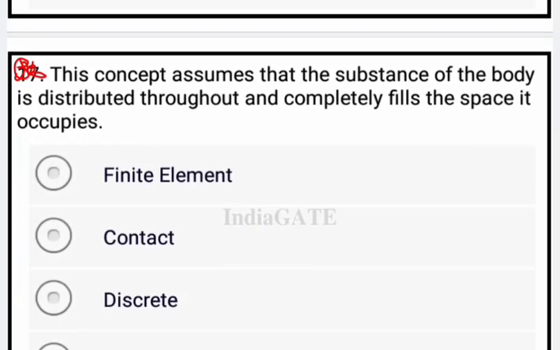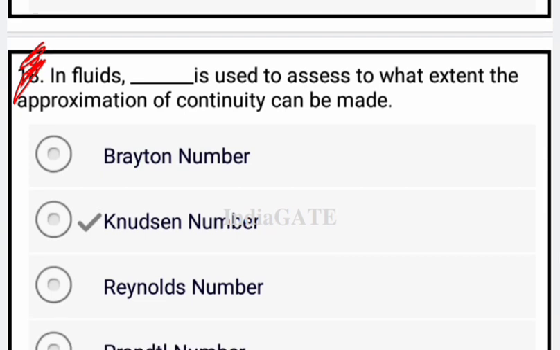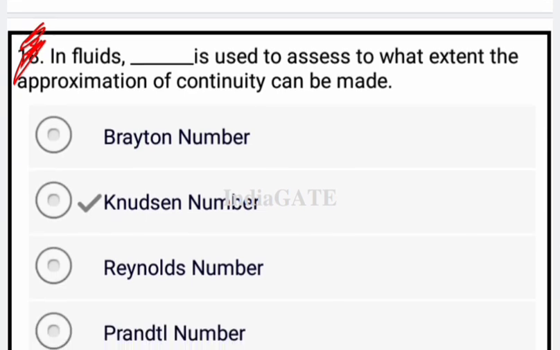This is very easy. The concept that assumes that the substance of the body is distributed throughout and completely fills the space it occupies is continuum. Okay, now next question is, in fluids, dash is used to assess to what extent the approximation of continuity can be made. So it is a fill in the blank type question, and the right answer is Knudsen number. So Knudsen number is the correct answer for this.